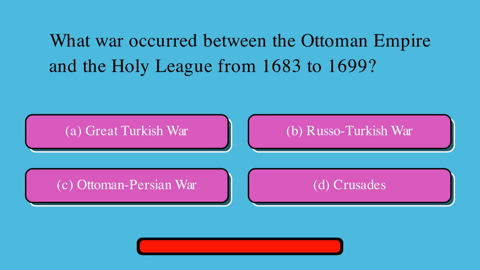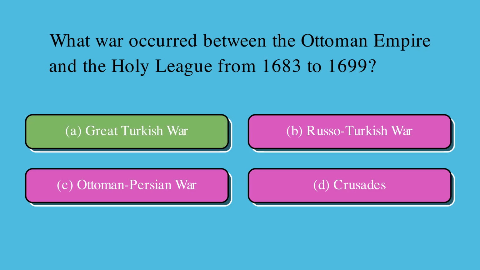Which war occurred between the Ottoman Empire and the Holy League from 1683 to 1699? Is it A. Great Turkish War, or B. Russo-Turkish War, or C. Ottoman-Persian War, or D. Crusades? Correct answer is A. Great Turkish War.